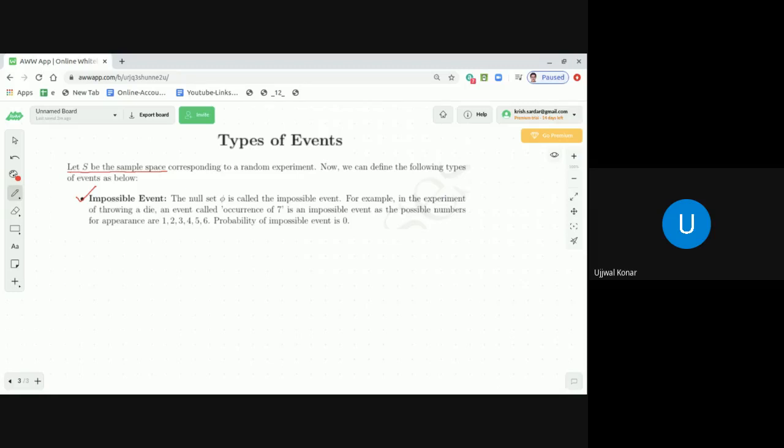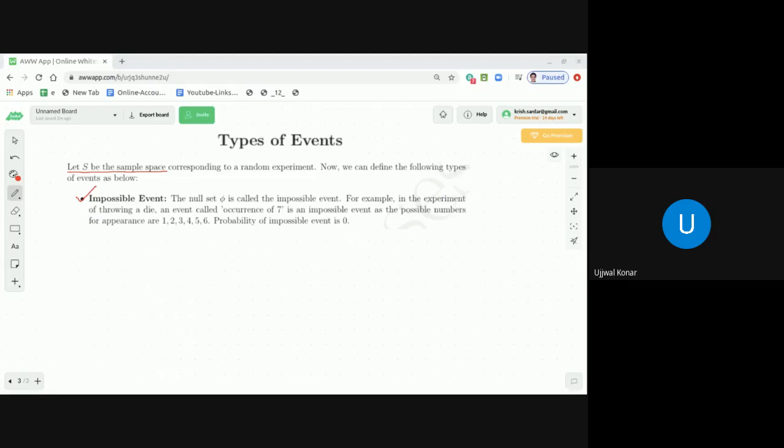For example, what it literally means is that suppose I throw a die and I ask, hey, what is the probability of getting an occurrence of 7? Without having knowledge of probability, apart from the basic definition of probability, which varies from 0 to 1, including 0 and 1, you can say, sir, it is 0. How can you expect 7 when there are only 6 faces? Correct. So that is what an impossible event is. I hope you got a very clear idea about the impossible event.